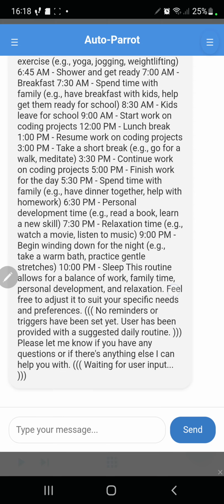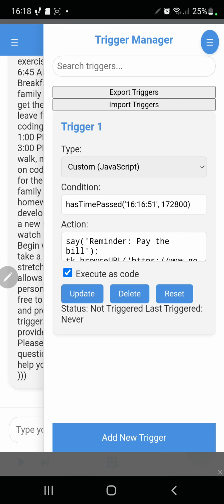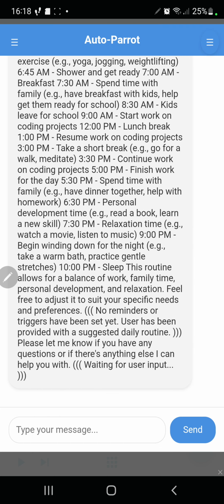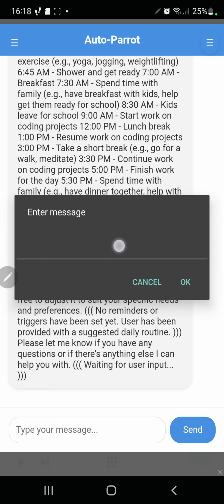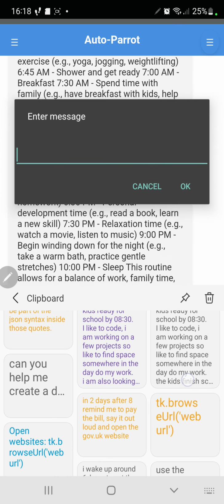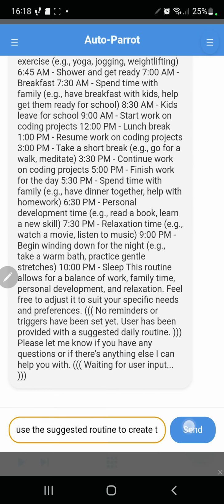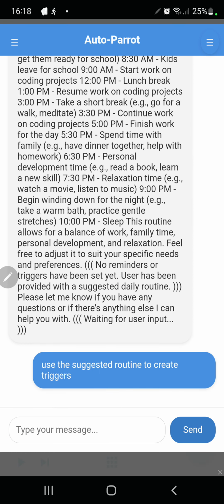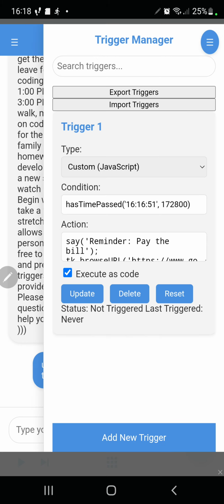Now what we need to do is, because we want it to become a trigger, we want them to become events that pop up to prompt the user to do something, to say something out loud. So what we're going to do is say use the suggested routine to create triggers, and shortly we're going to see this trigger manager fill up with a full daily routine that the AI chatbot is going to create for us.